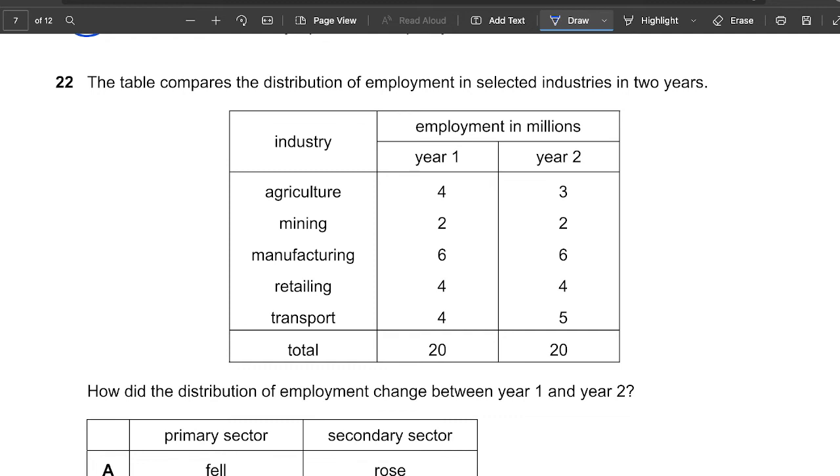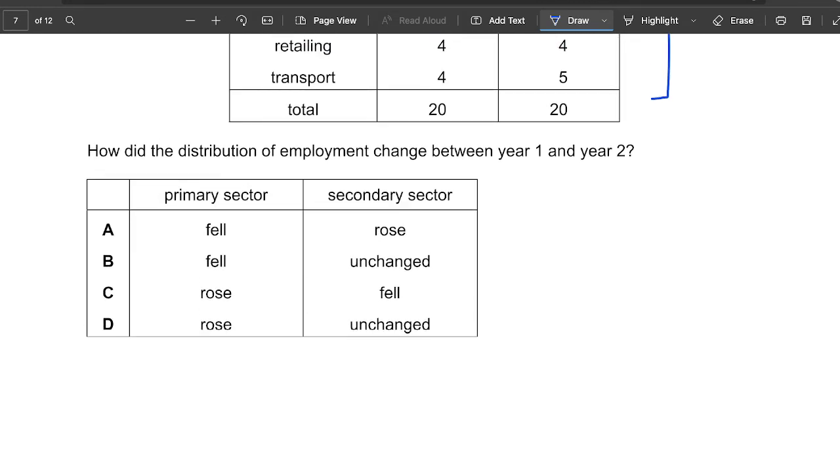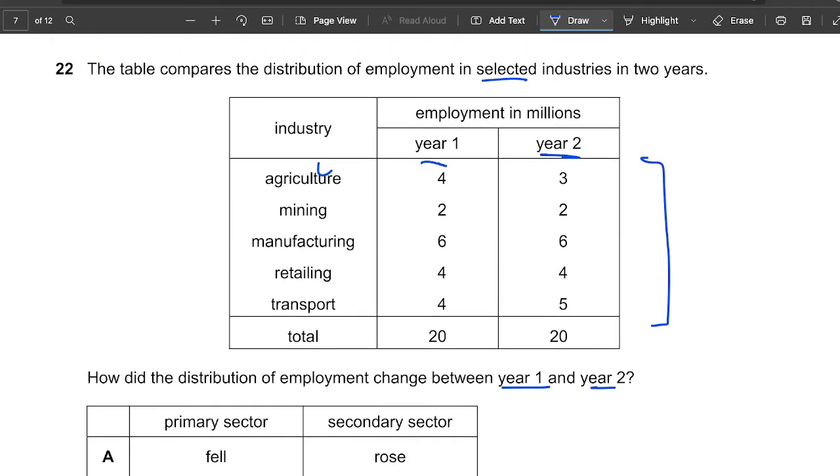Here it says a table compares the distribution of employment in selected industries in 2 years. So they have compared industries from year 1 to year 2, and it tells us how the distribution of employment changed between the two years. Agriculture has decreased by 1. This is the same, this is the same, this is the same, this has increased by 1. Transport is secondary, agriculture is primary. So primary has fallen, hasn't it?